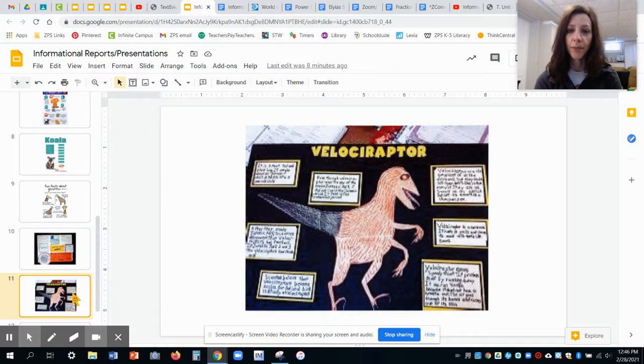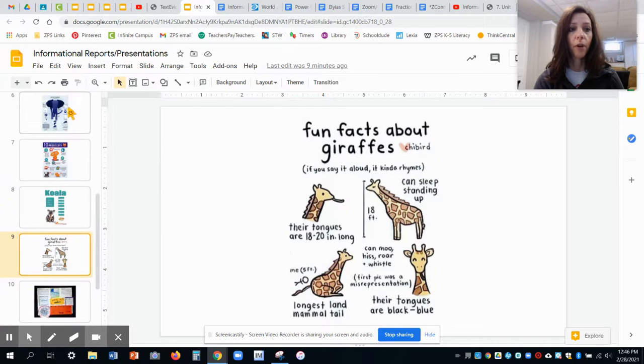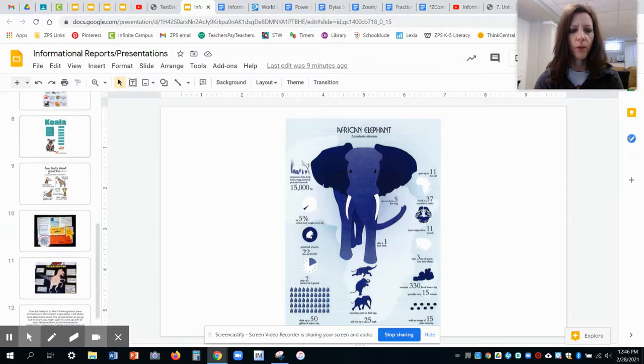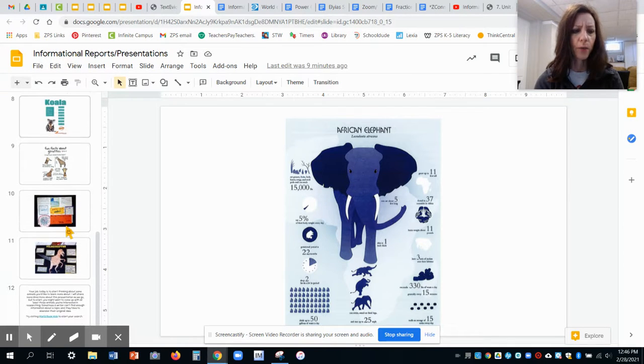It's kind of hard to read, but it's about a velociraptor. Great picture there, right? Somebody drew that, and it's hard to read, but all of these little boxes have information. So this one's more like having paragraphs, right? Having lots of information written out compared to, right, the one maybe from the beginning of the African elephant, right? That information is still there. It's just shown and shared with us in a different way. So those are some examples, and we'll talk more as the weeks go on.